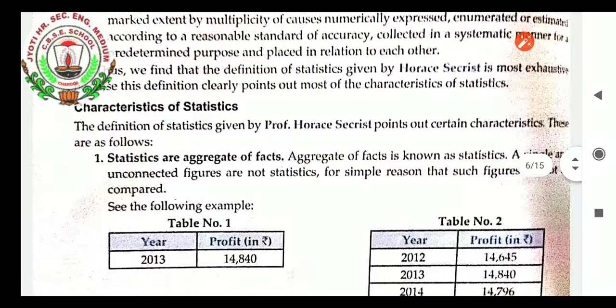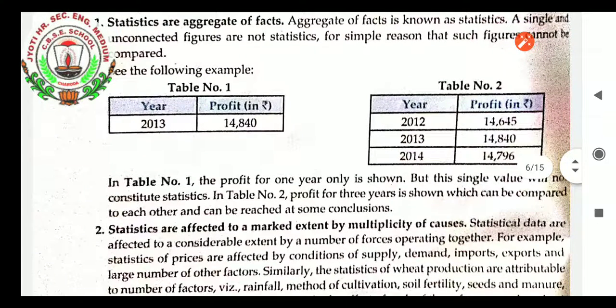Characteristics of statistics, let us see. The definition of statistics given by Professor Horace Secrist points out certain characteristics. Very first says aggregate of facts. अब वो एक एक word जो कि Horace Secrist ने बताया, their meaning will be clearly told. Aggregate of facts is known as statistics.